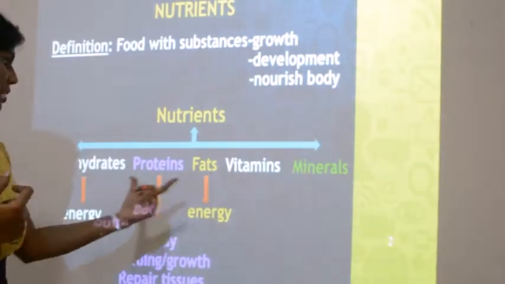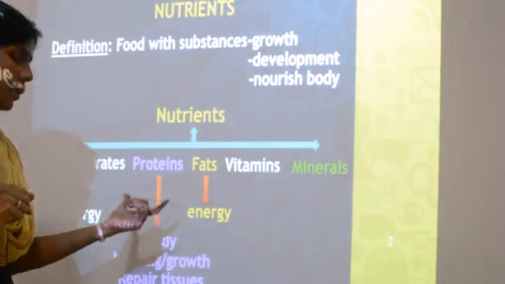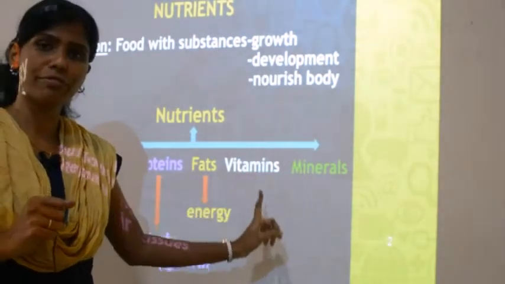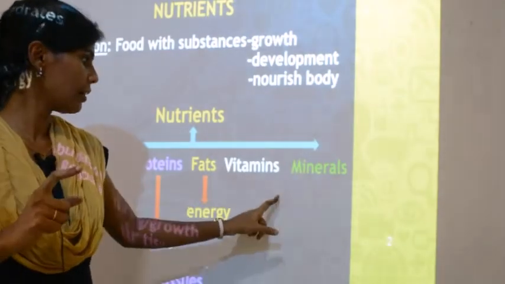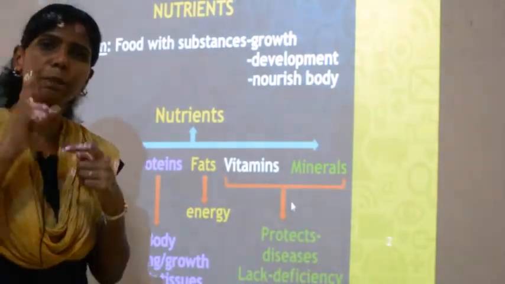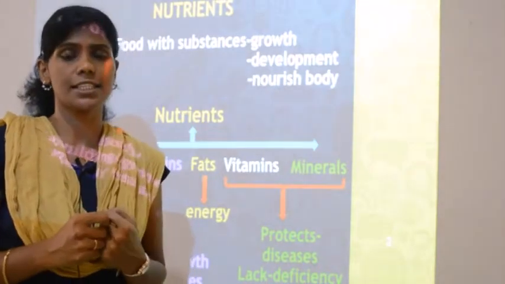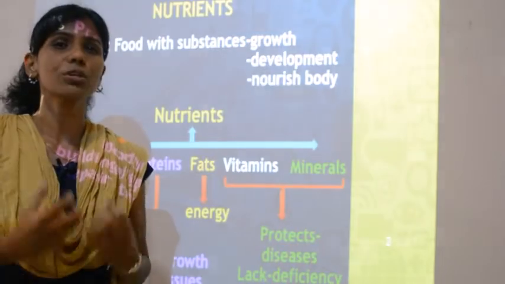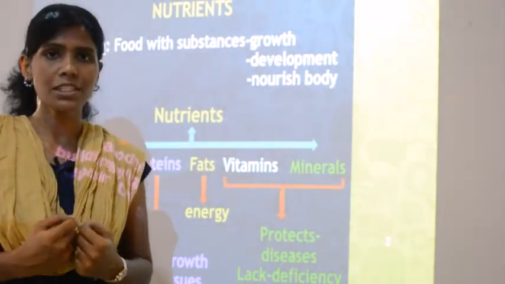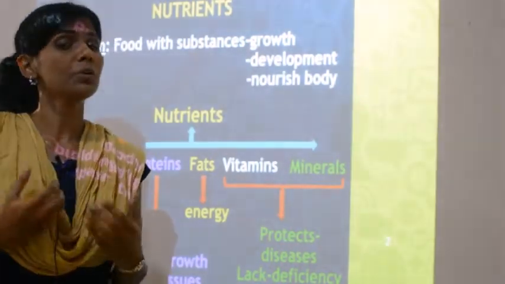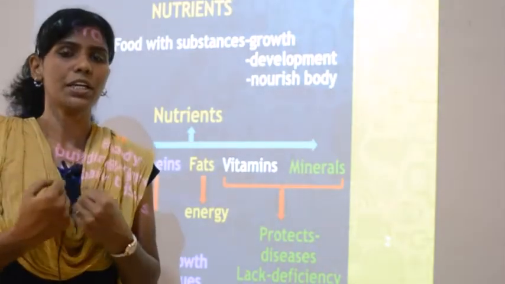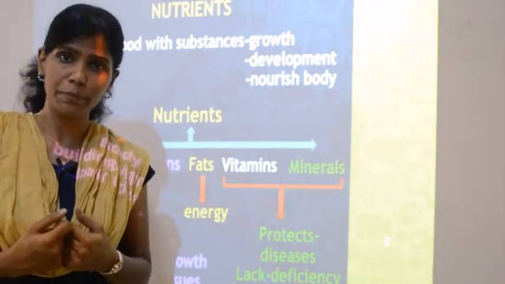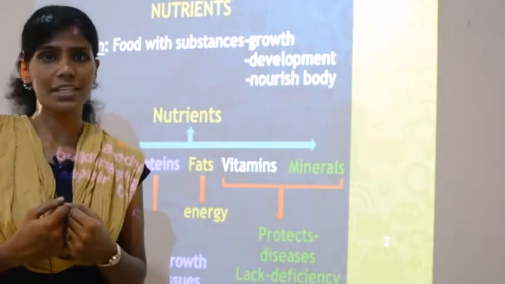Okay, so carbohydrates and fats give you energy, proteins build your body and repair the tissues, and these two, vitamins and minerals, have a very good function, that is they protect you from diseases. So what is the function of vitamins and minerals? You need to take so much of vitamins and minerals, especially these days, so that you develop immunity. It protects your body from diseases. It gives you so much immunity so that you don't get diseases.